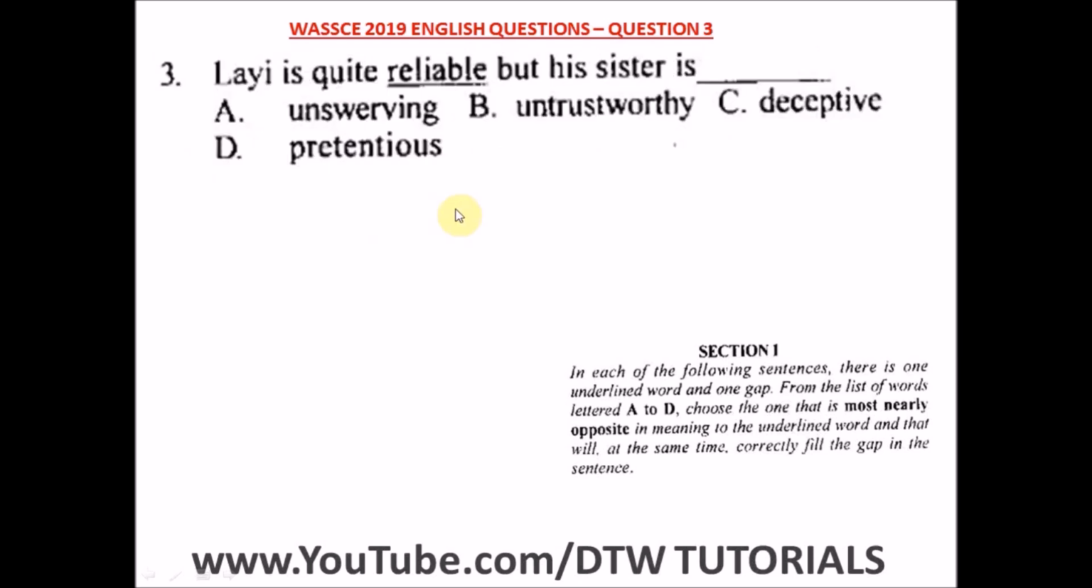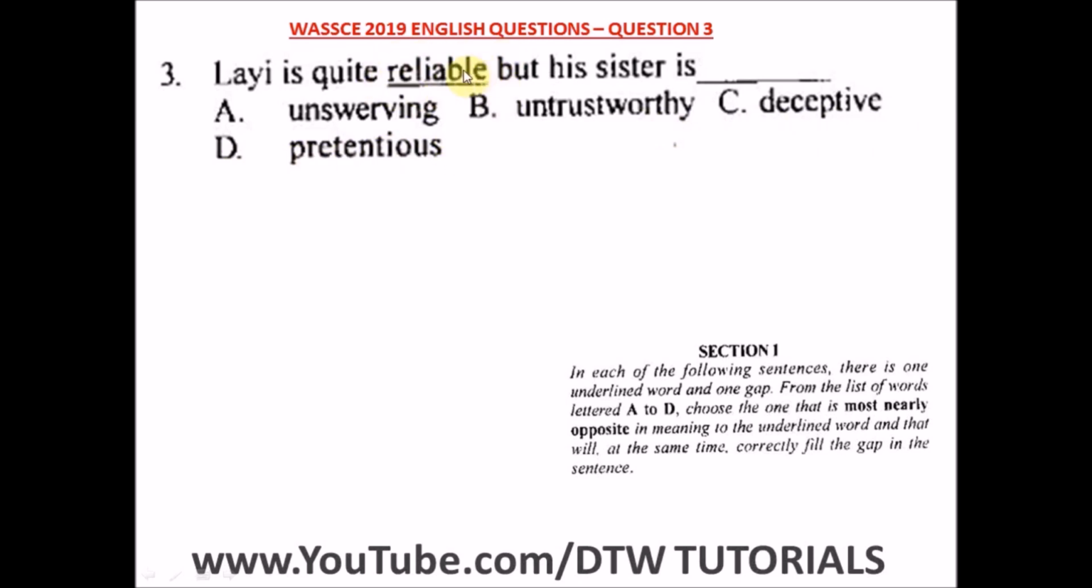Question 3 of the WASSCE 2019 English past question. That's your WAEC English. It says Layi is quite reliable, but his sister is... We're still in the most nearly opposite in meaning. In this section, I think we have 10 questions on antonyms. So it said Layi is quite reliable, but his sister is... A says unswerving, B says untrustworthy, C says deceptive, D says pretentious.